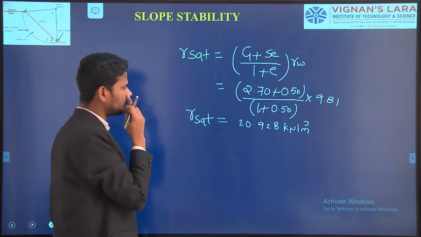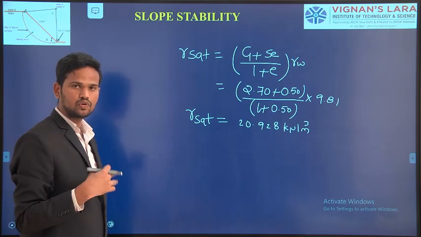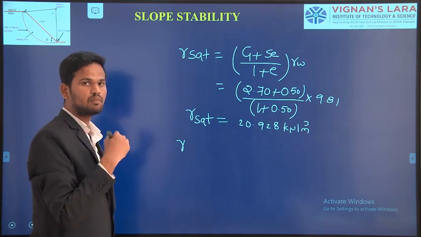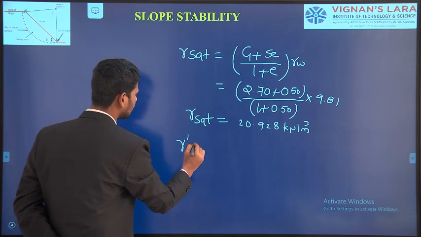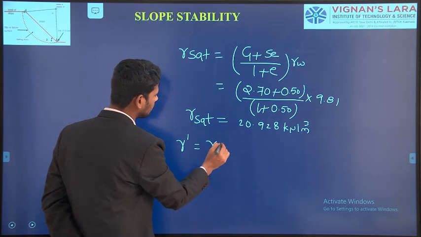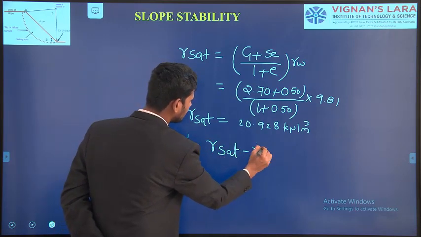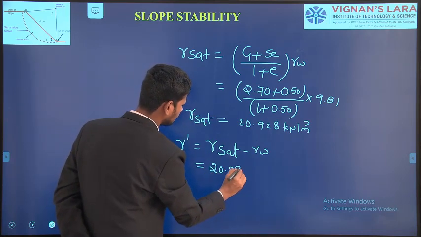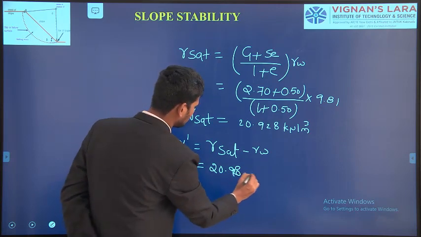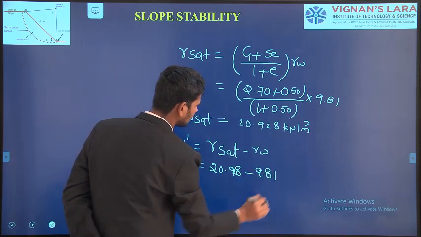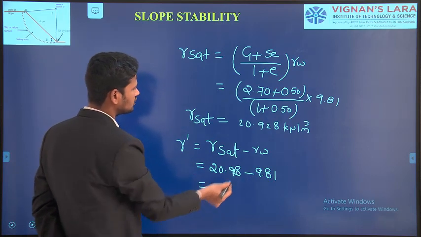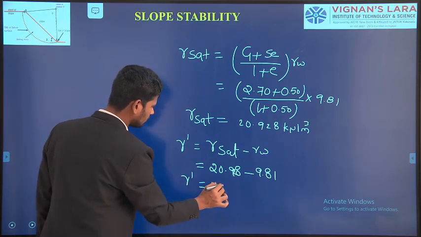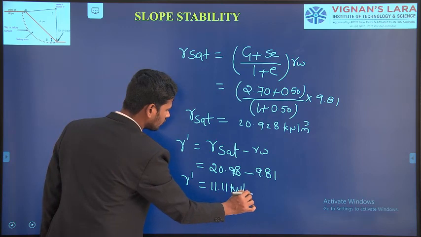Okay, 20.928 kilonewton per meter cube. Again, if you want to calculate the submerged unit weight directly, without using the formula of submerged unit weight, we can calculate it using gamma prime equal to gamma sat minus gamma W, where gamma sat is 20.928 minus gamma W, the unit weight of water, 9.81. If you substitute these values, you will get the submerged unit weight of the soil mass, gamma prime, equal to 11.11 kilonewton per meter cube.